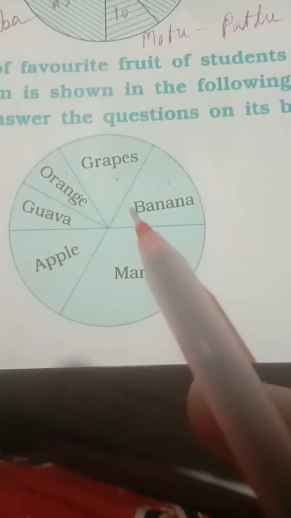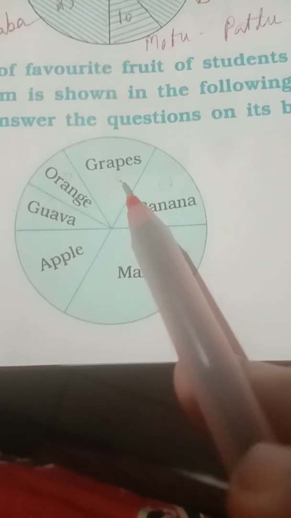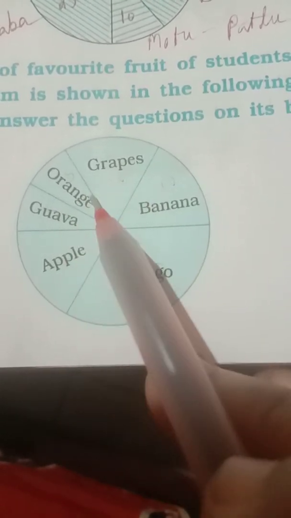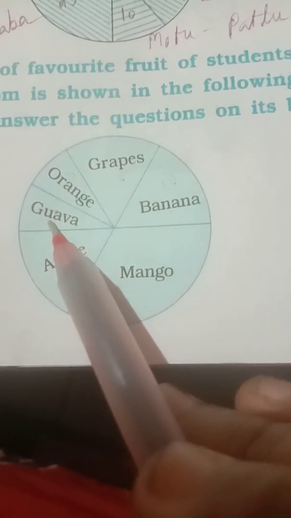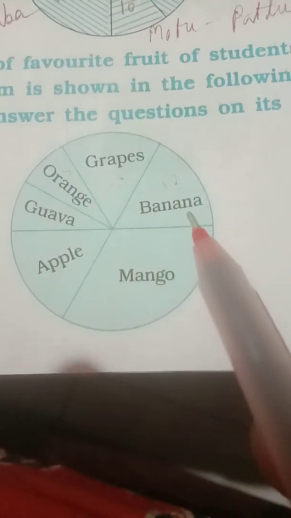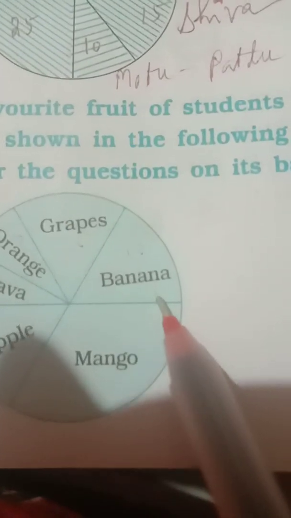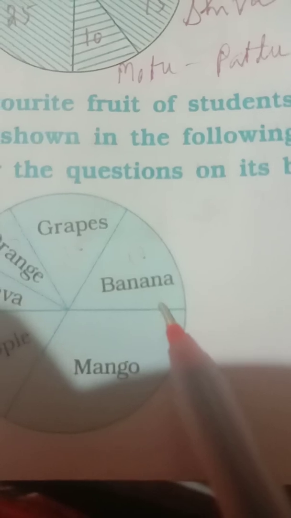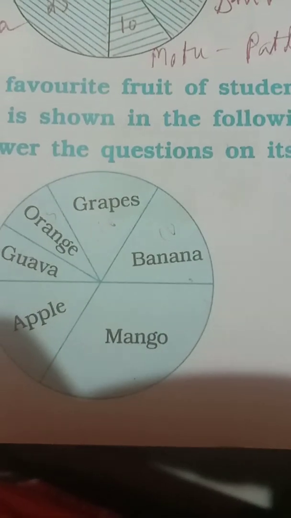If I divide it 10 plus 10, that is 20, these two are equal and these two are so small, 5 and 5, 30. So the space occupied by grapes is 10. That's why write over here 10.